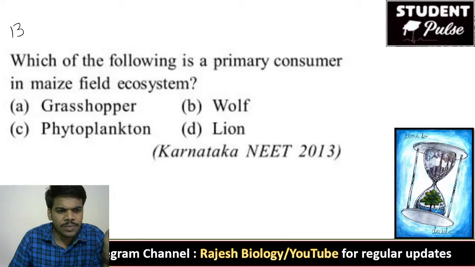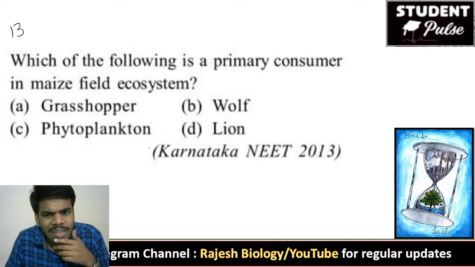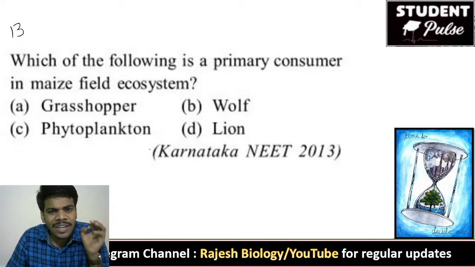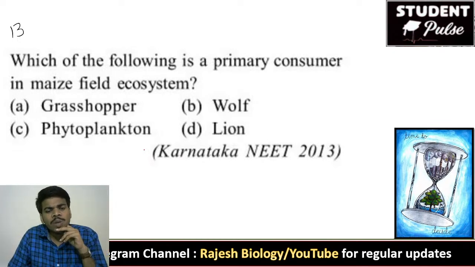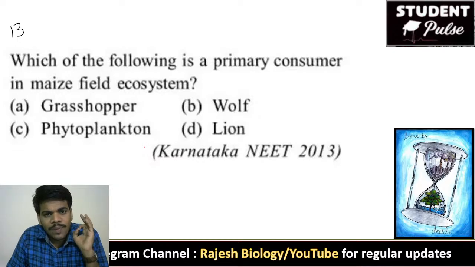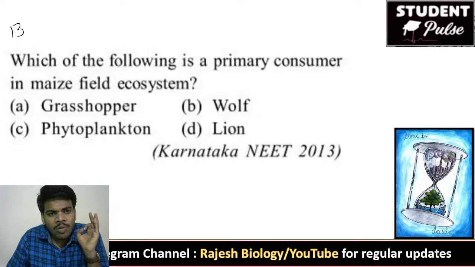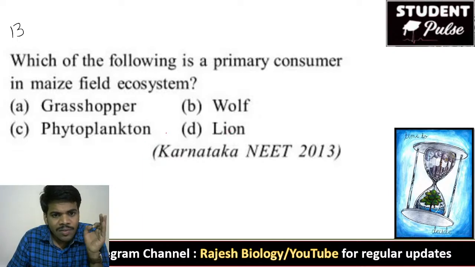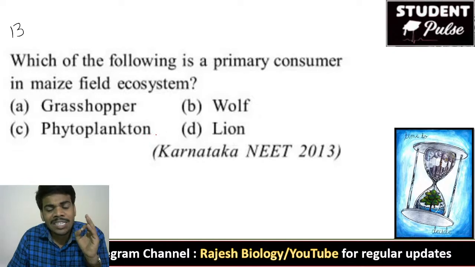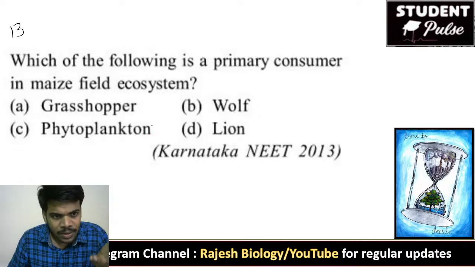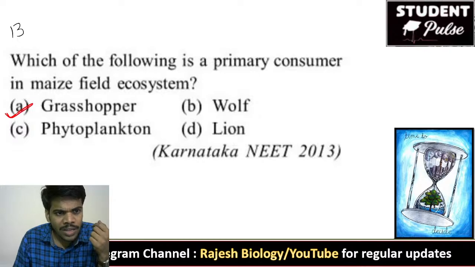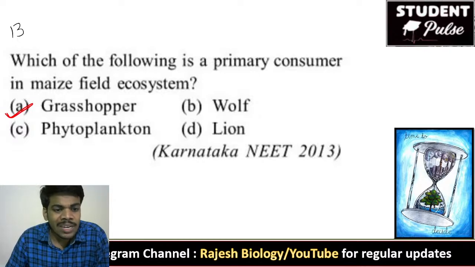The next question. Which of the following is a primary consumer in a maize field ecosystem? Primary consumer means what? That should be a herbivore. Here lion and wolves are not primary consumers. Phytoplankton is a type of producer. Now come to the grasshopper. Grasshopper is a primary consumer. It eats the leaves.